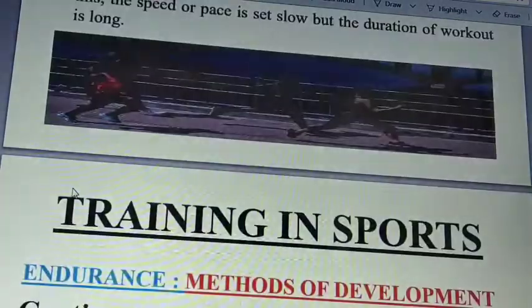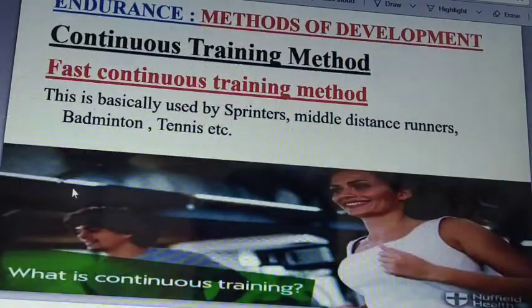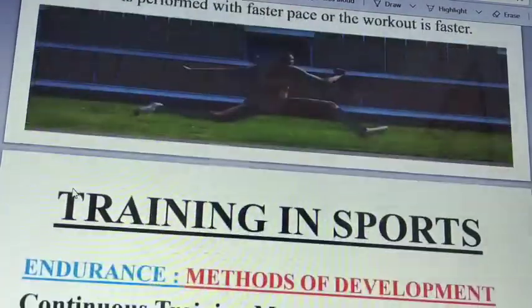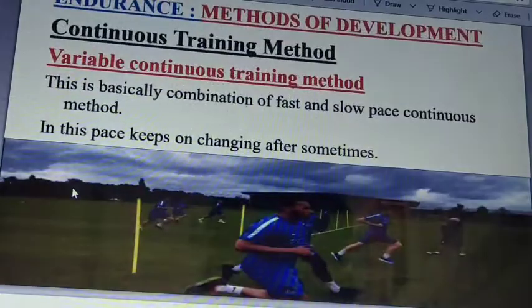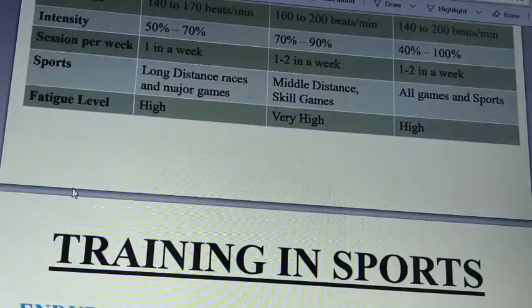This is the fast continuous training method, which is good for sprinters. And the next one is the variable continuous training method.